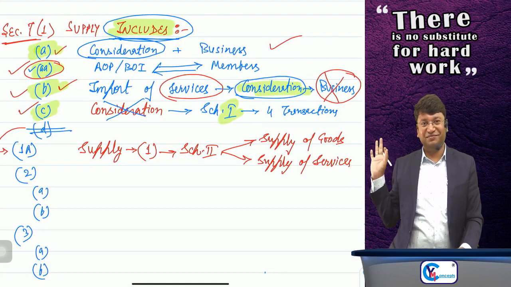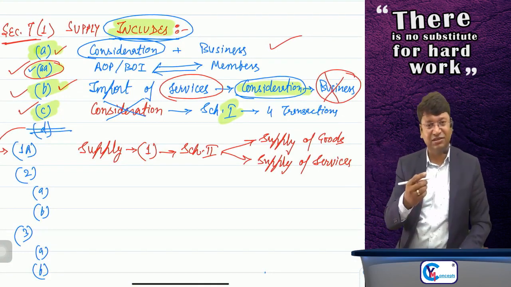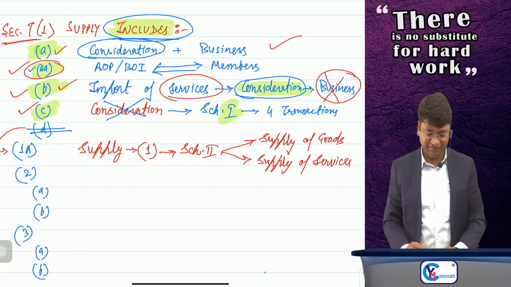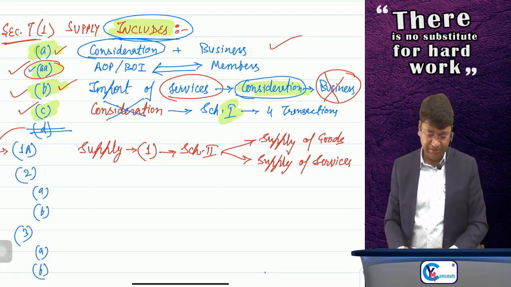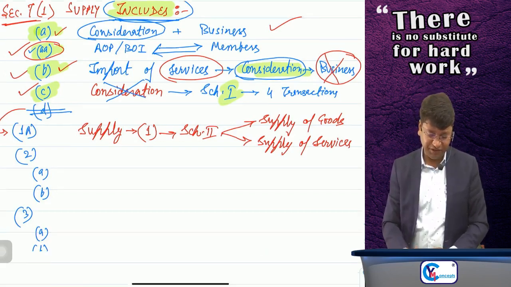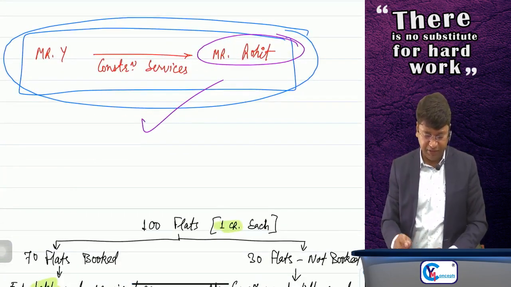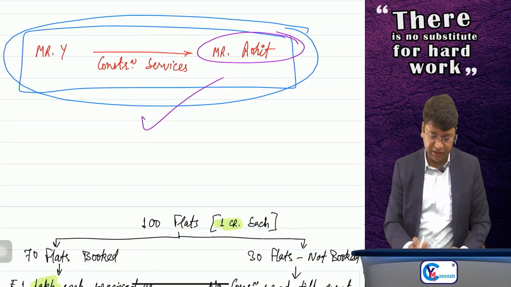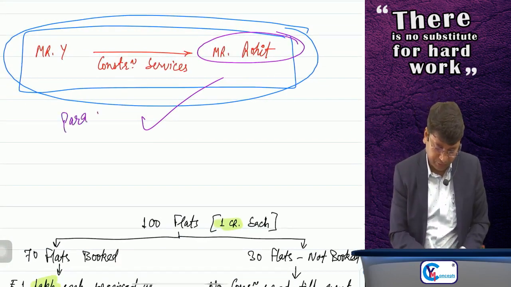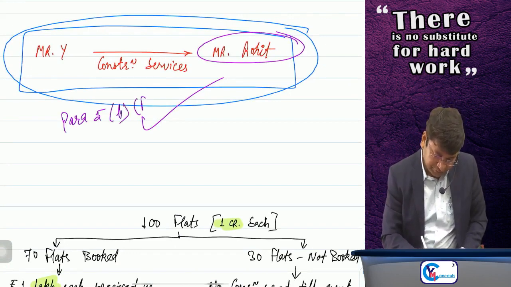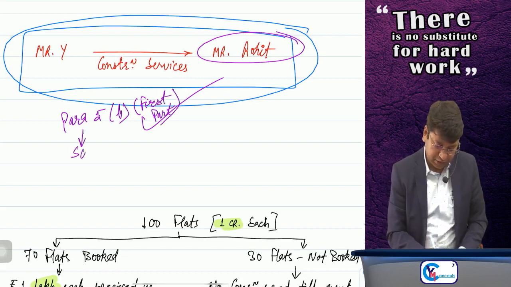Okay, the supply definition. We have just reached till subsection number 1A. Please take a click. Be quick. Done. Sir, we have already taken this click in the last session. Yeah, please click it. This is para 5, clause B, first part, schedule 2.